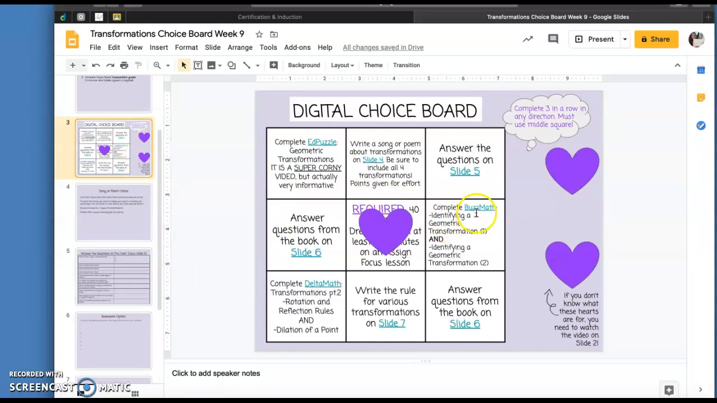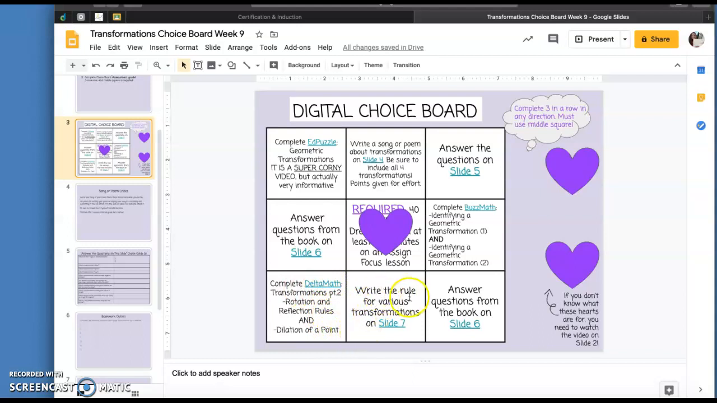For this one, you're going to complete 2 BuzzMath assignments, identifying geometric transformations. Here, you're going to complete 2 Delta Math assignments that are put into one assignment. The assignment's called Transformations Part 2, and it has 2 pieces to it: rotation and reflection rules, and dilation of a point.